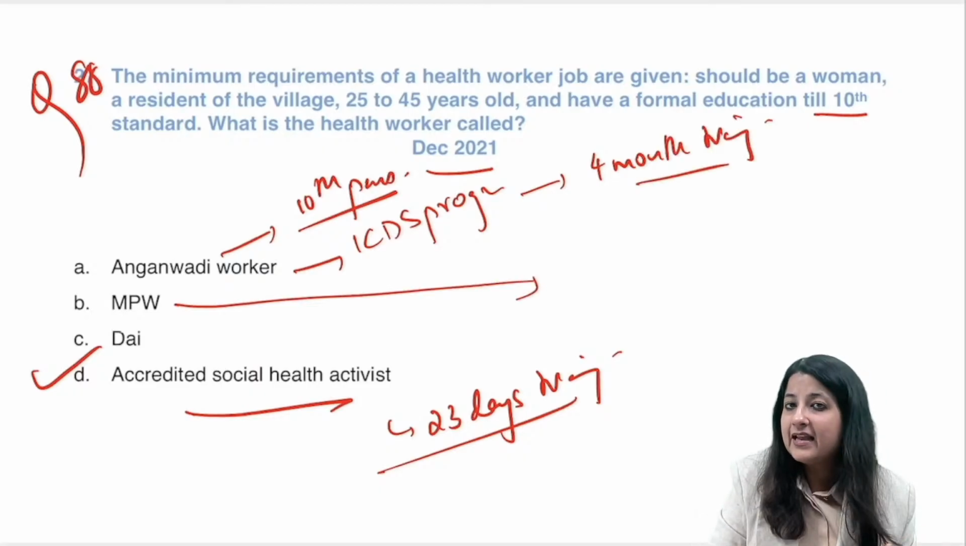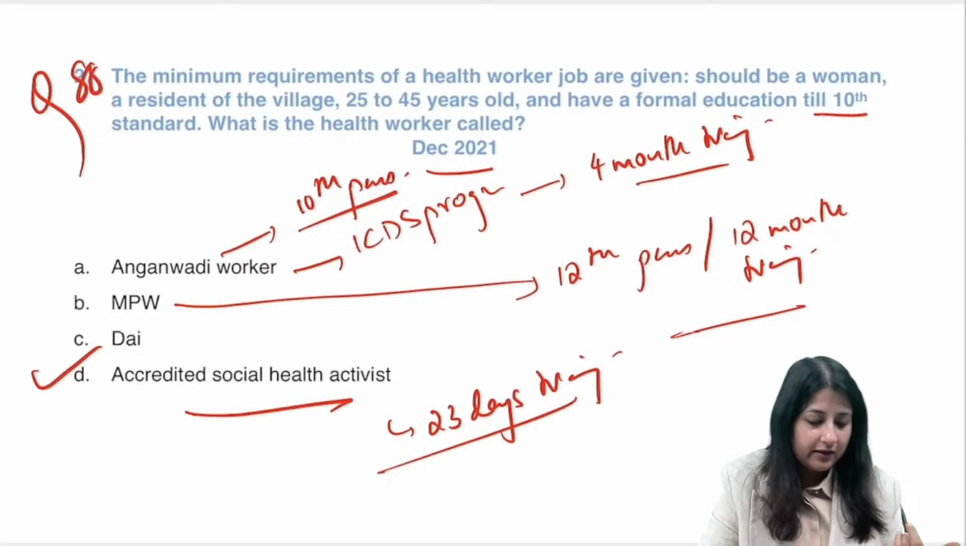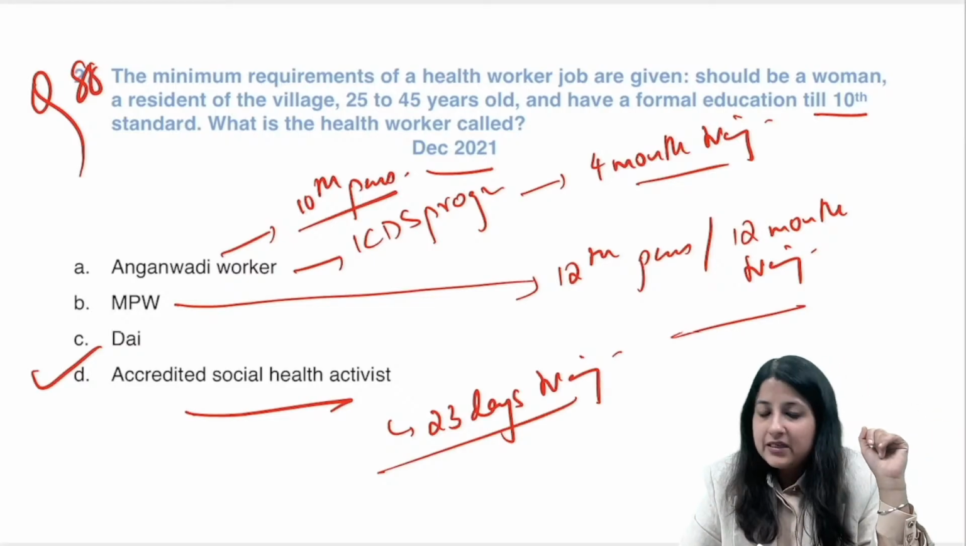Multi-purpose worker, male and female, they have to be 12th pass, okay, and they have a 12-month training. Multi-purpose worker, male and female कहाँ पे posted है? सब centers में. 12th pass, 12-month training.